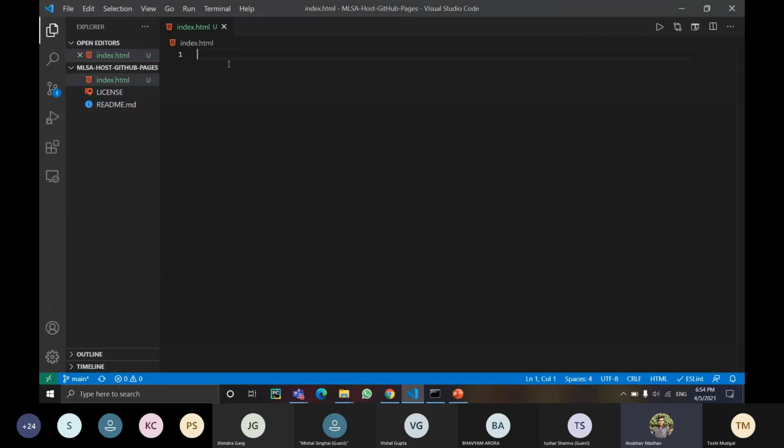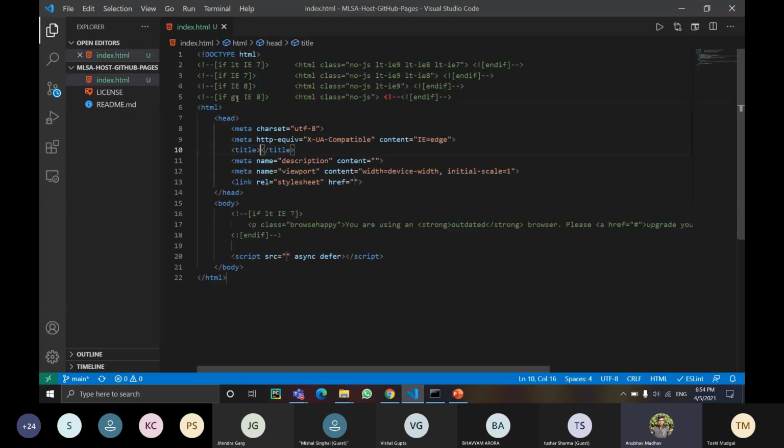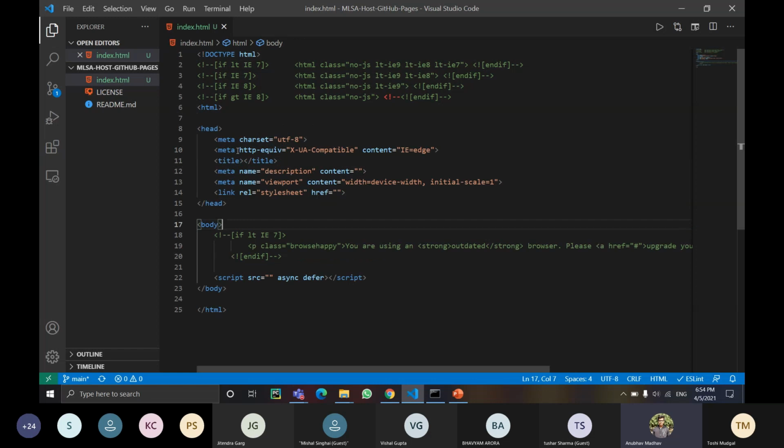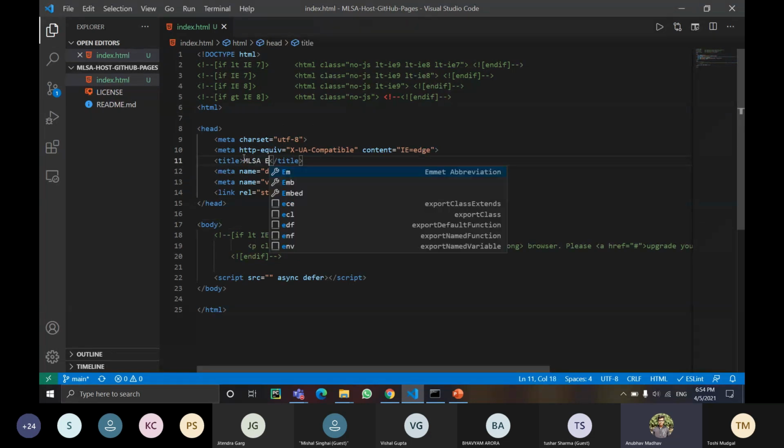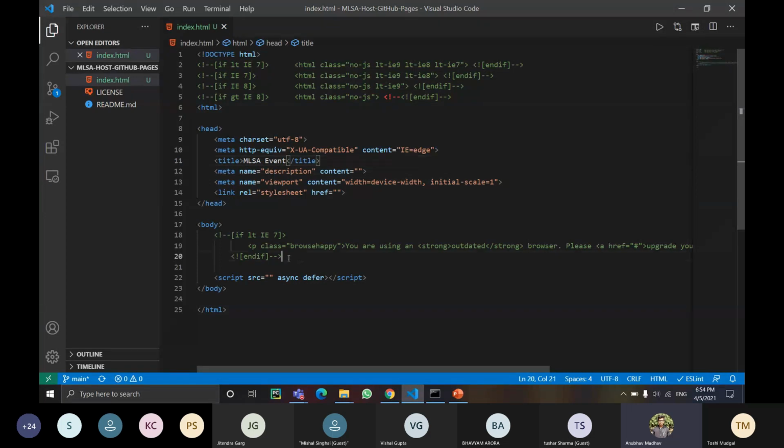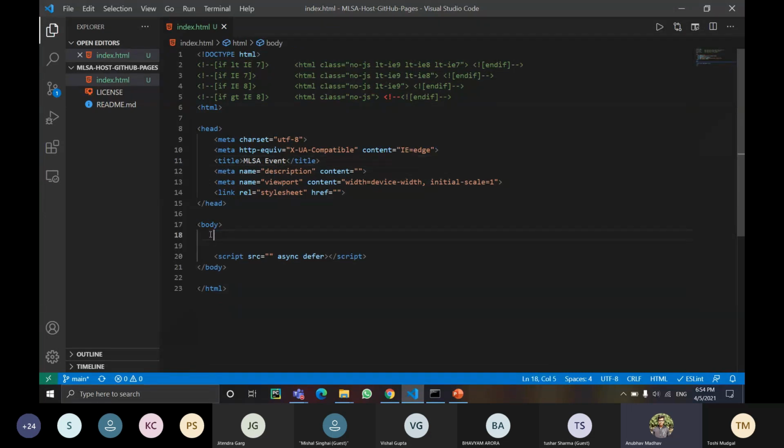And to save my time, I've already installed a boilerplate extension. So I will write just HTML and click on this boilerplate, and it writes the complete boilerplate for me. Let's say the title is MLSA event. And in the body, I would like to write first an h1 tag.